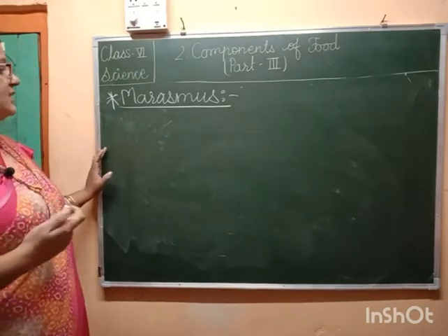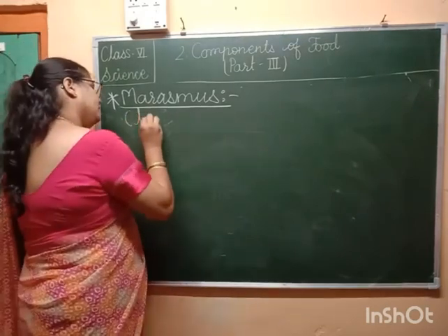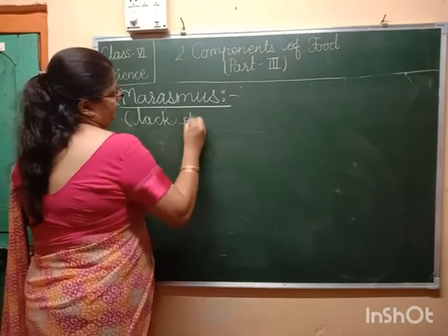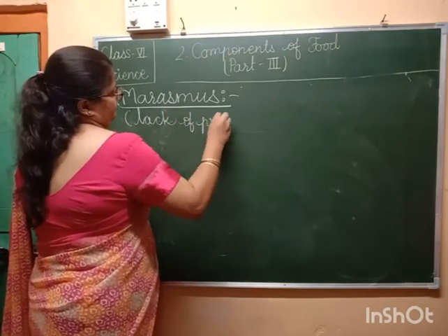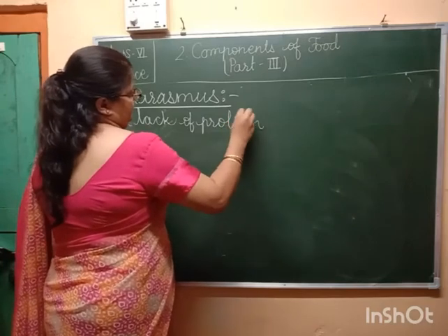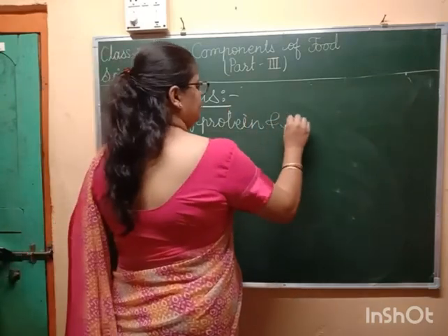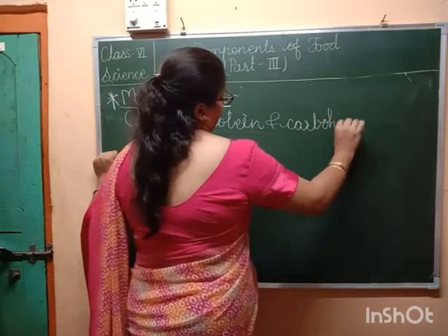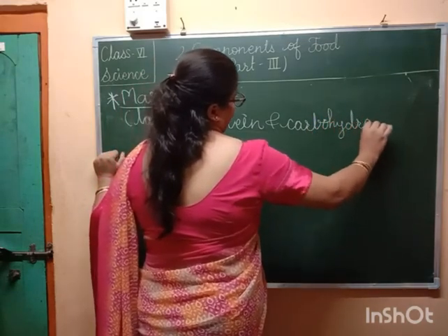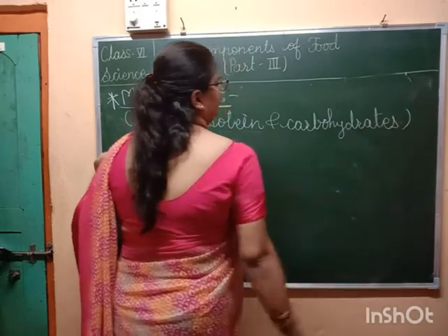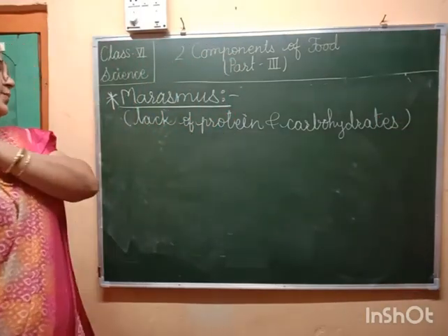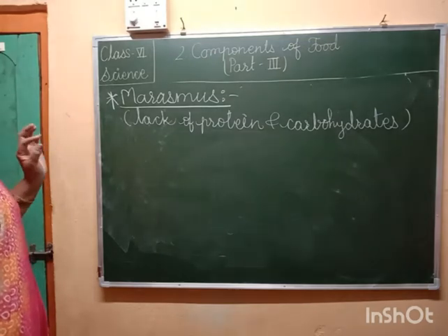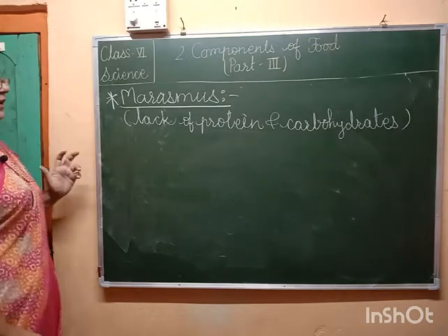A disease caused due to the lack of proteins as well as carbohydrates is called marasmus.